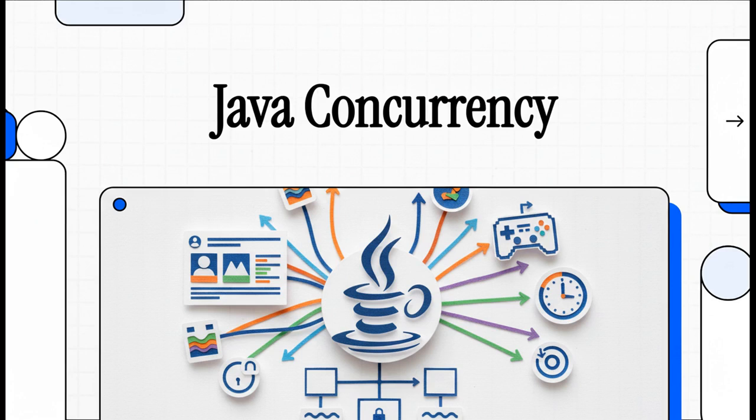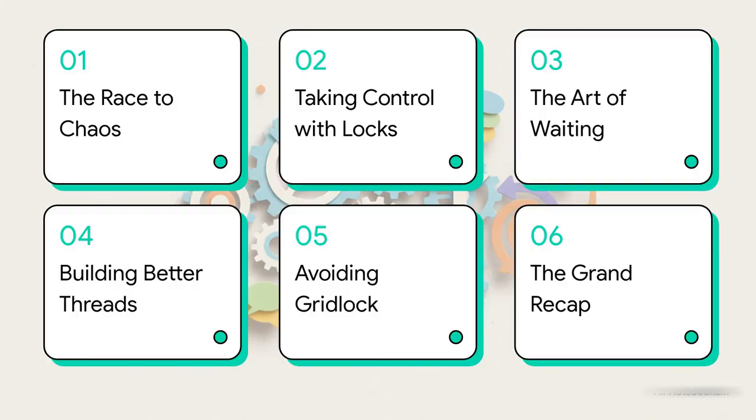Today, we're going to dive into how Java manages all this complexity, turning what could be total chaos into perfectly coordinated action. So here's our game plan. We'll start by looking at the core problem. What happens when tasks literally collide? Then we'll explore the tools Java gives us to take control, let those tasks communicate, and build them in a smart way. We'll also face the ultimate danger, gridlock, before we pull it all together in the end.